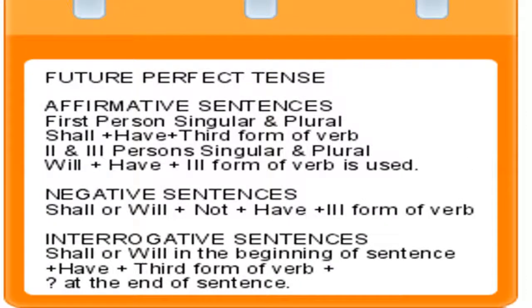Future perfect tense. Affirmative sentences. First person singular and plural, shall and have and third form of verb. Second and third person singular and plural, will and have and third form of verb is used. Negative sentences. Shall or will and not and have and third form of verb is used. Interrogative sentences. Shall or will in the beginning of sentence and have and third form of verb, and sign of interrogation at the end of the sentence.